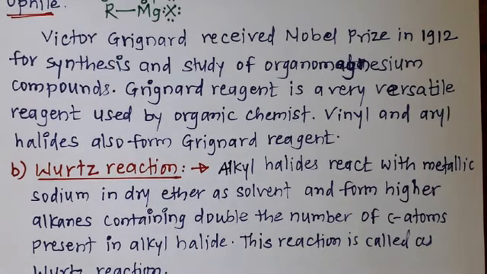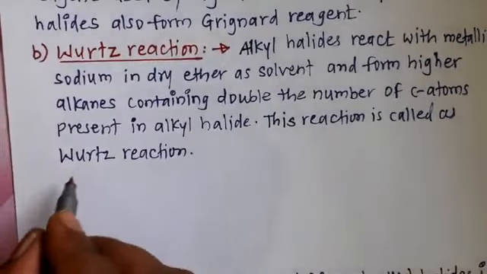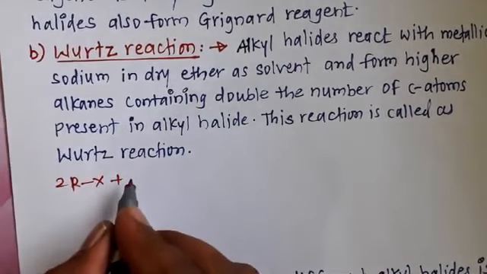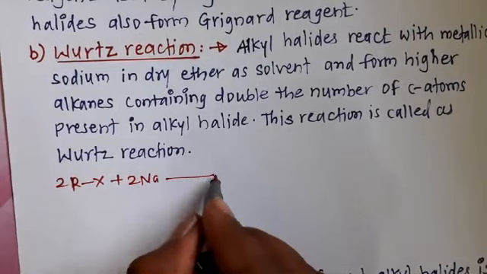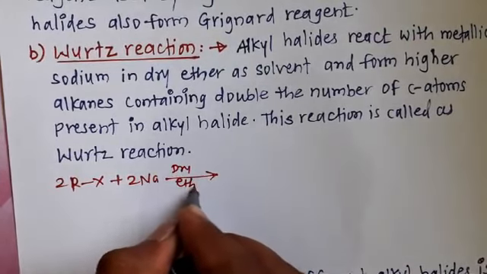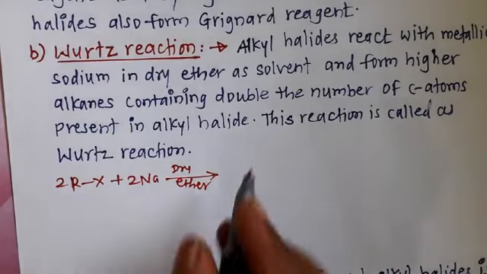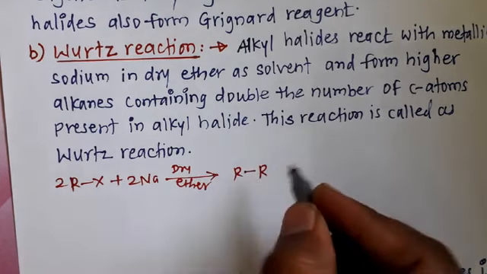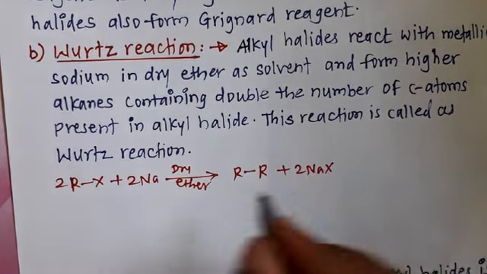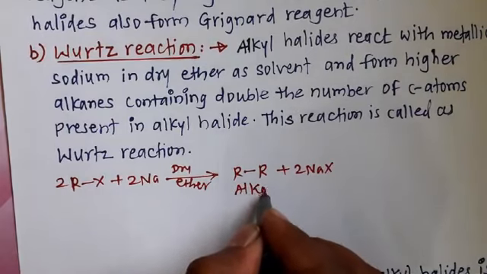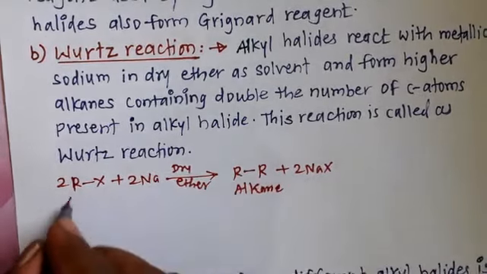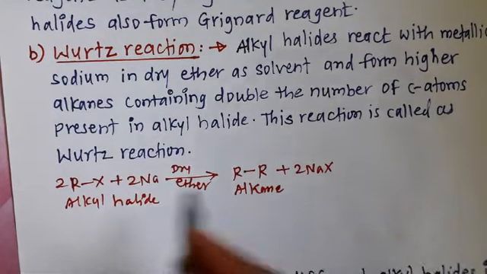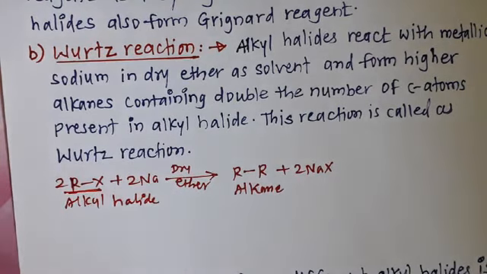So we write the Wurtz reaction. Two moles of alkyl halides react with sodium metal in the presence of dry ether as a solvent, then it forms higher alkanes, and these higher alkanes have double the number of carbons present in the alkyl halides.